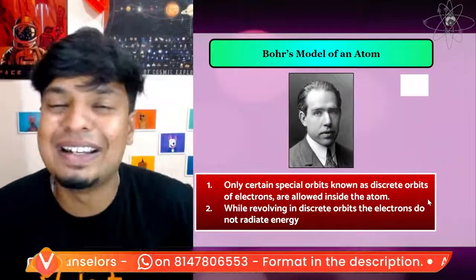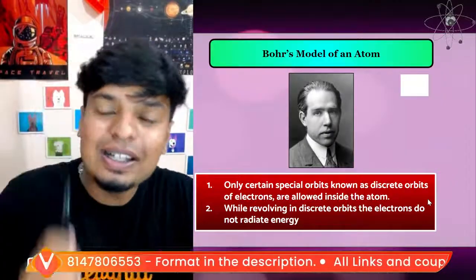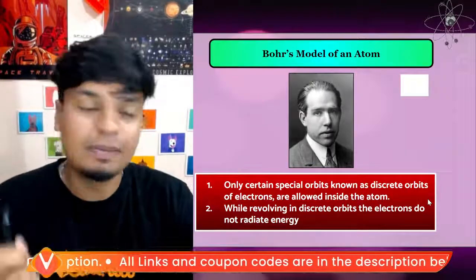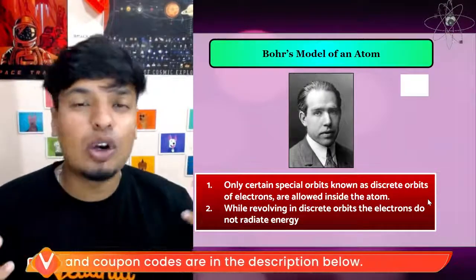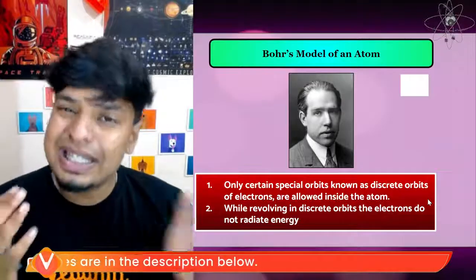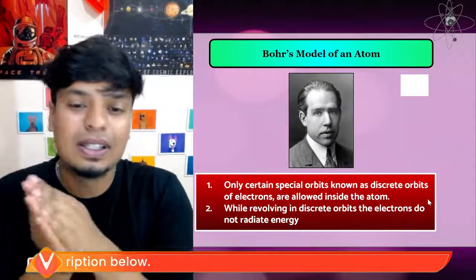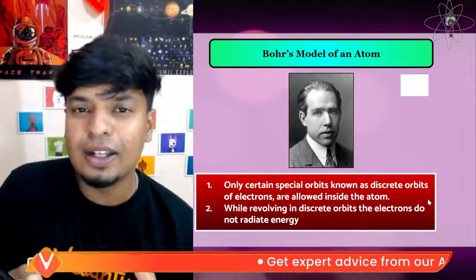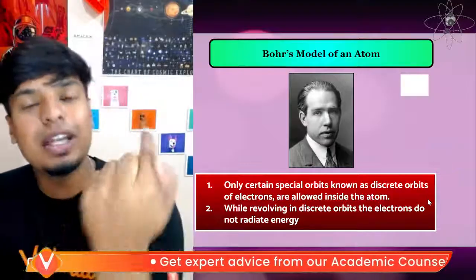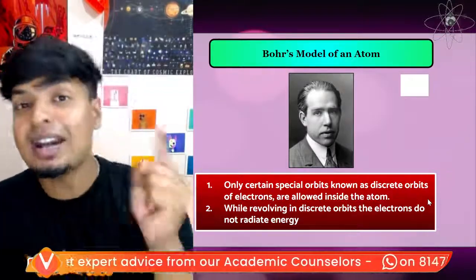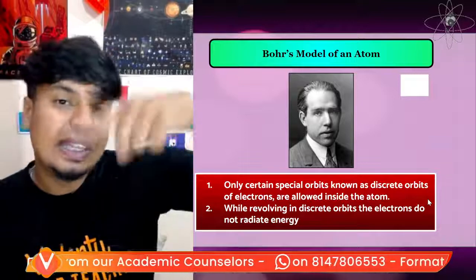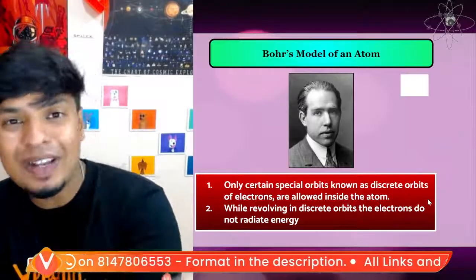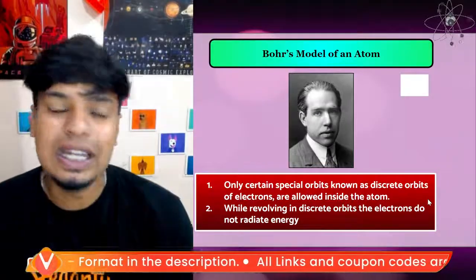Bohr's model of an atom. He told only certain special orbits, known as discrete orbits, of electrons are allowed inside the atom. So electrons are not randomly going in circular orbits. They have their own separate discrete orbits. While revolving in discrete orbits, the electrons are not radiating any energy. Only if they are radiating or losing energy will they fall into the nucleus. But since they are revolving in their own fixed orbits, they are not radiating energy.